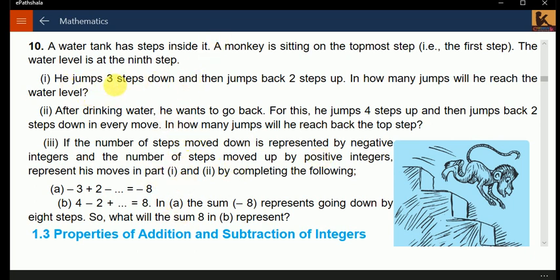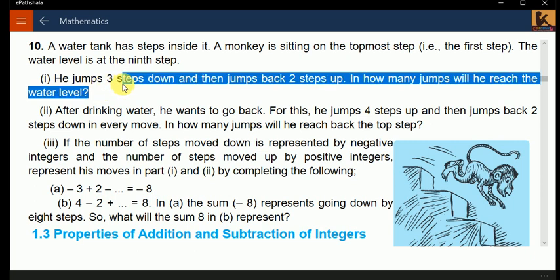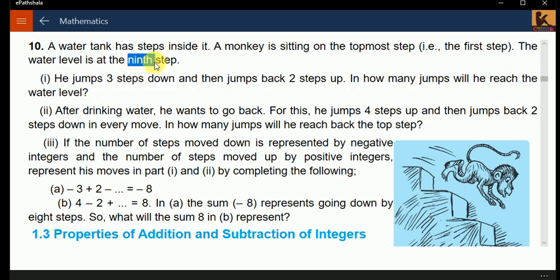What the monkey does is, he jumps 3 steps down and then jumps back 2 steps. Just be on the top and step 3 down, then step 2 up, then step 3 down. Every time he steps down and up, he takes 1 step. And in the last time when he steps down, he will be taking 3 steps. Total steps are 9. So first time he jumps, he takes 1 step. Second time he jumps, he takes the 2nd step. Till the 6th time he will take 6 steps. On the 7th time he will be just jumping to the 9th step and he can drink water. So he will be taking 7 steps. This I'll show you tomorrow.